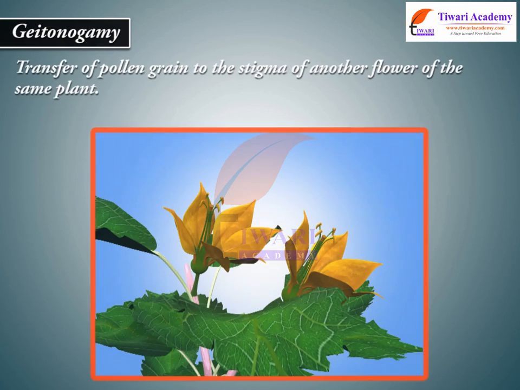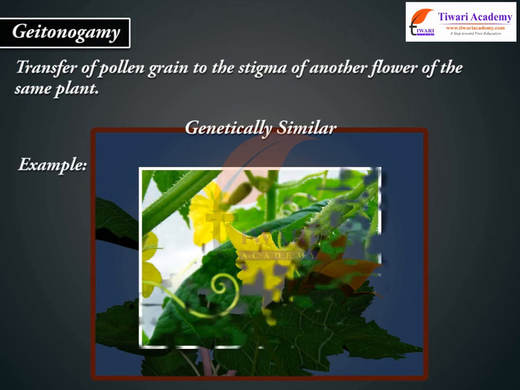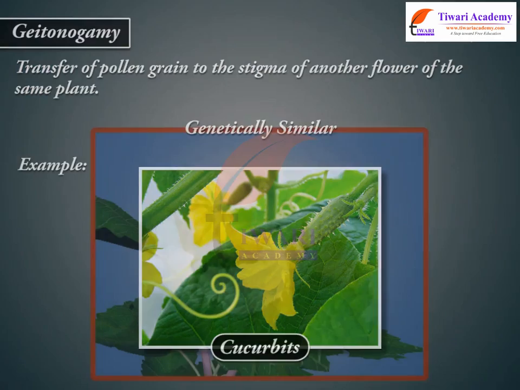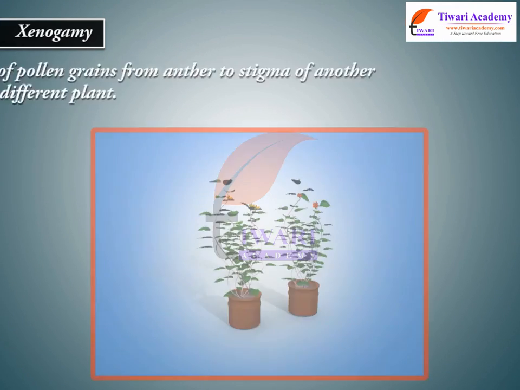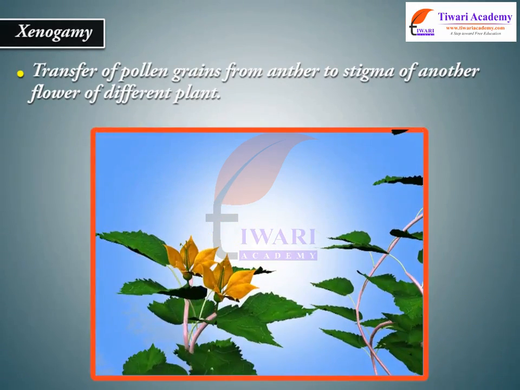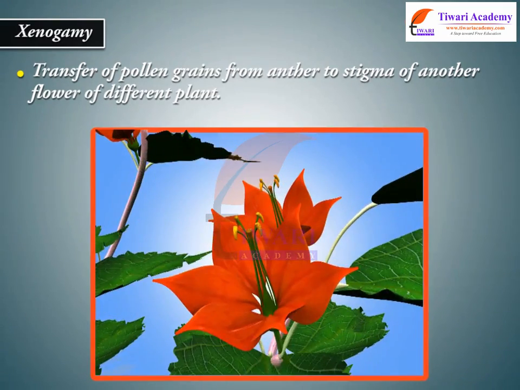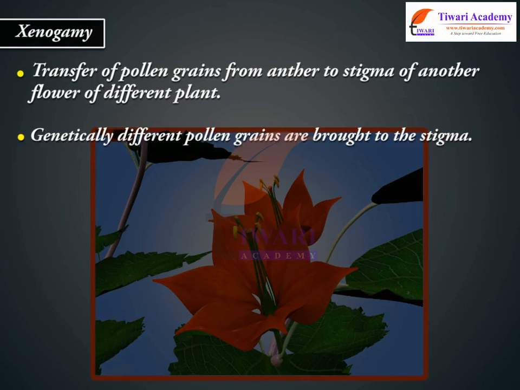Geitonogamy: transfer of pollen grain to the stigma of another flower of the same plant. Genetically similar. Example: cucurbits. Xenogamy: transfer of pollen grains from anther to stigma of another flower of a different plant. Genetically different pollen grains are brought to the stigma.